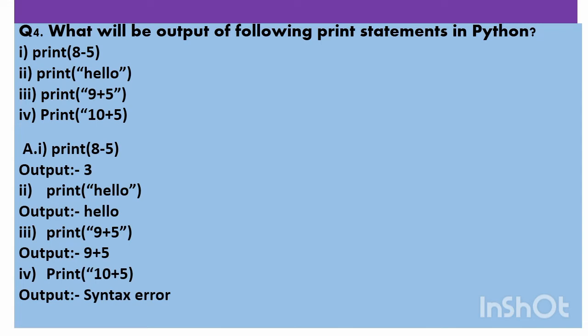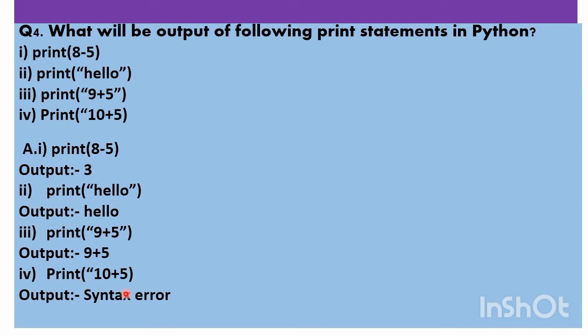Last one. Look here carefully everyone. Print, P is capital. And look, the double quotation is open but it has not been closed. So two errors are there. Python is a case sensitive language, so it is not going to understand the capital P. For us, this is also print and this is also print, but for Python these are two different things.